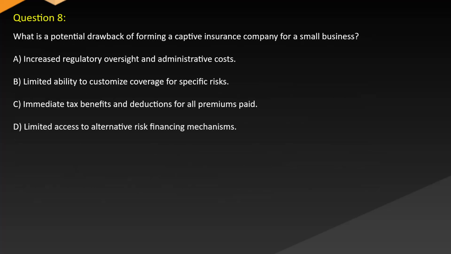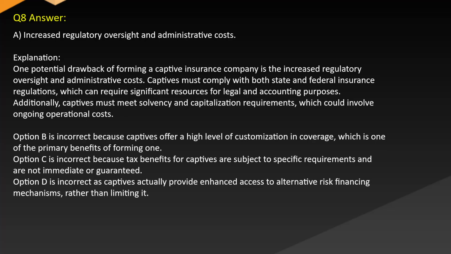Question 8. What is a potential drawback of forming a captive insurance company for a small business? A. Increased regulatory oversight and administrative costs. B. Limited ability to customize coverage for specific risks. C. Immediate tax benefits and deductions for all premiums paid. D. Limited access to alternative risk financing mechanisms. Answer: A. Increased regulatory oversight and administrative costs.